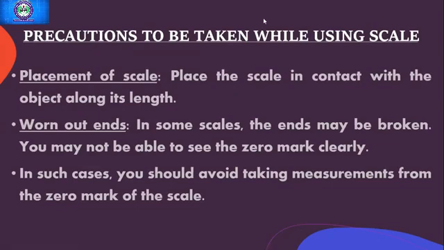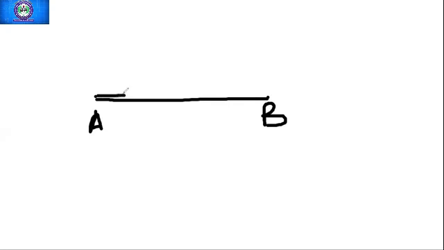Okay. I would like to show you something. Wait. Yes. So you can see that this is A point and B point. If I wanted to measure the A point and the B point, then what I will do is put the scale here, just in contact, right? Like this. So this is how we should place the scale.